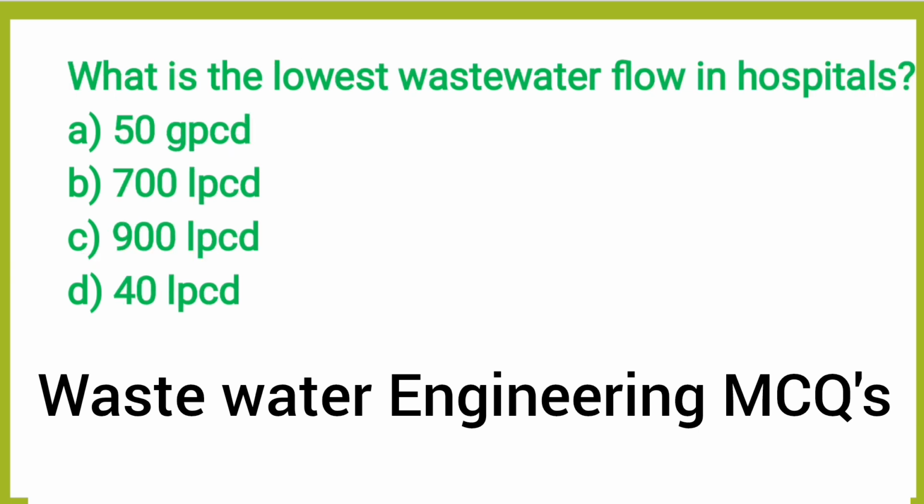Next question, what is the lowest wastewater flow in the hospitals? Option A, 50 GPCD, option B, 700 LPCD, option C, 900 LPCD, option D, 40 LPCD. So here GPCD refers to gallons per capita per day and LPCD is liters per capita per day.